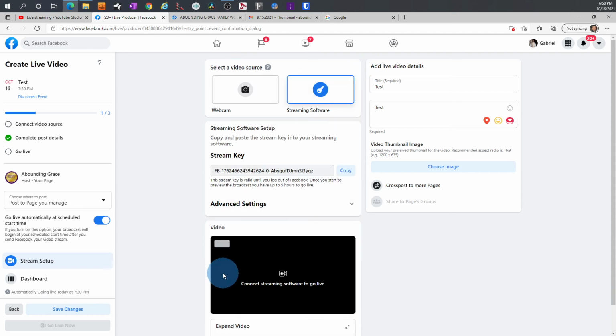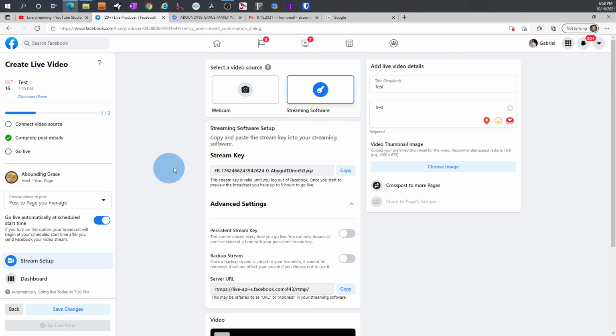And then it proceeds to change to the stream software options. I'm going to expand out advanced settings right here. And you see stream key and you see server URL. Now, persistent key, this should be toggled. So make sure this is toggled, because when you toggle the persistent key, you don't need to update it all the time in your content provider.